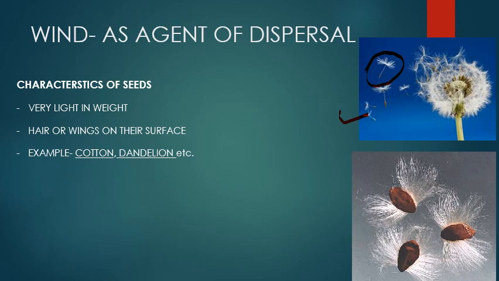So they are dispersed from the parent plant to far off places, and there they will germinate and grow into a new plant. Here in this picture you can see that the seed has wings. So these wings and these hair-like structures help them to get blown away by wind to far off places.